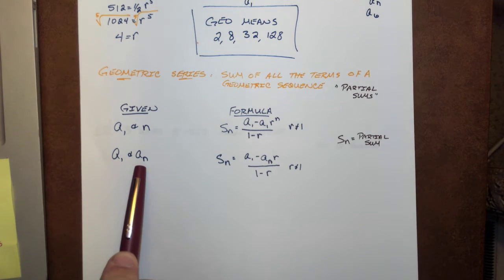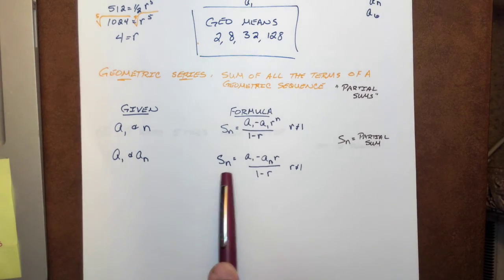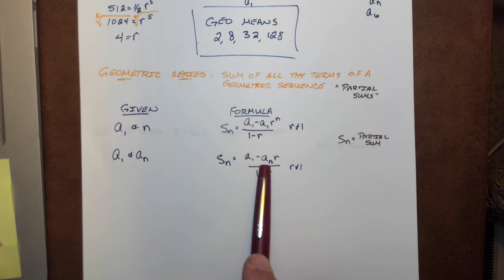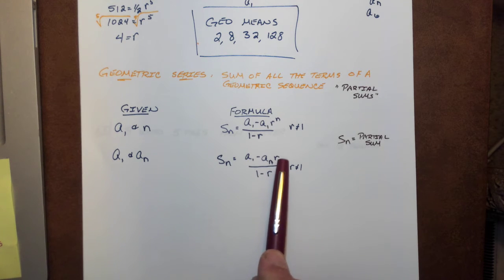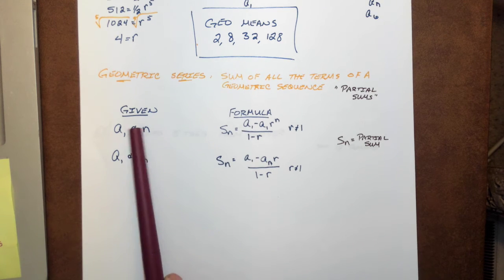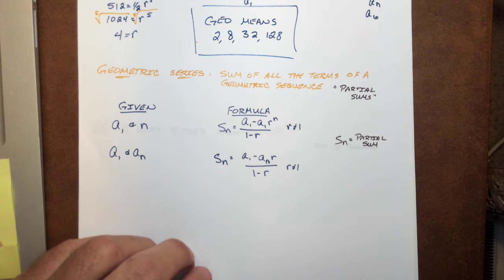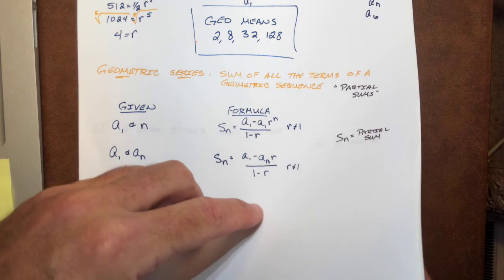If you're given the first term and the last term, now your formula changes a little bit, so please look. Partial sum: now it's a sub 1 minus a sub n times r, there's no exponent, over 1 minus r. So you got to keep them straight because they're very closely related to each other. It'll be important for you to have those down. And again, what am I given? If I'm given this information, use this one. If I'm given that, use that one. So you got to pay close attention to the given info for your formulas. Let's look at a couple examples through this, please.